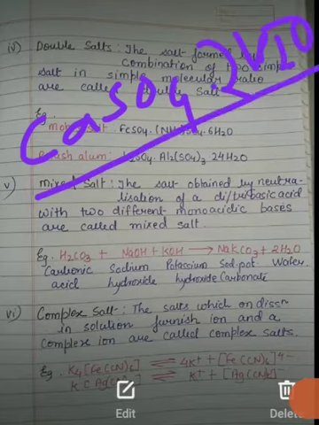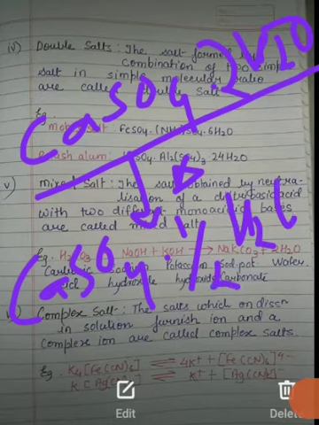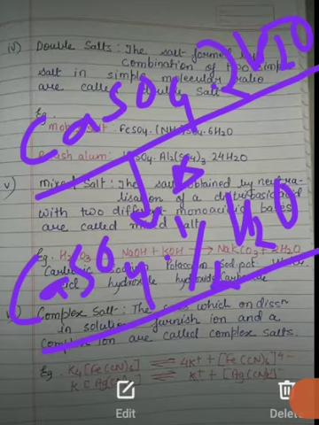This is what we call gypsum. Here there are two molecules of water, but when it is heated, it forms CaSO4·1/2H2O. This is calcium sulfate hemihydrate, half portion. This is POP, which is used in homes.